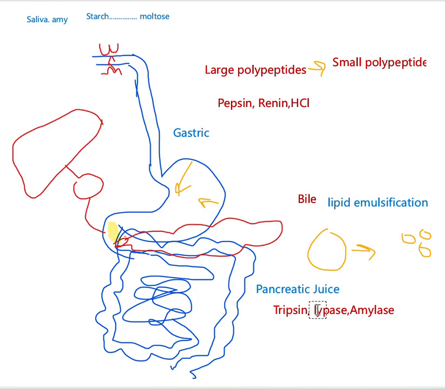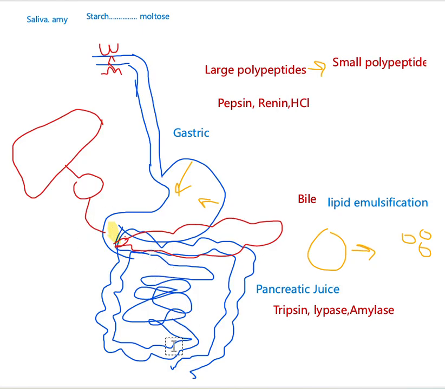Again, what is the function of lipase? Pancreatic lipase converts emulsified lipids into glycerol and fatty acids. And then amylase: if there is remaining starch, that remaining starch is going to be converted into maltose by this amylase. Okay.